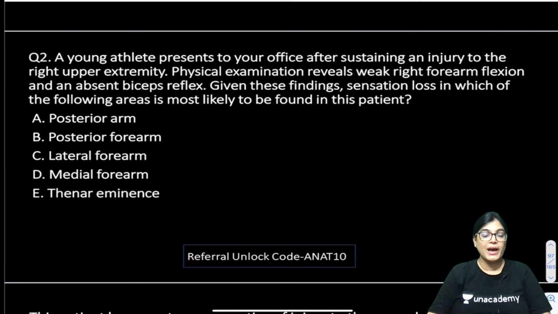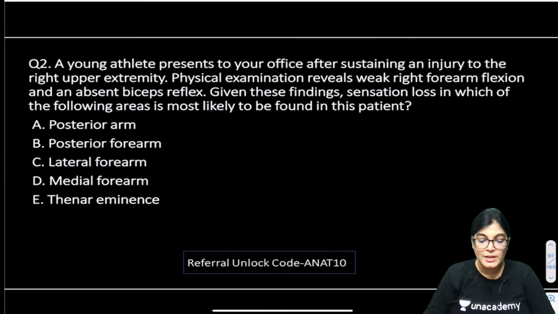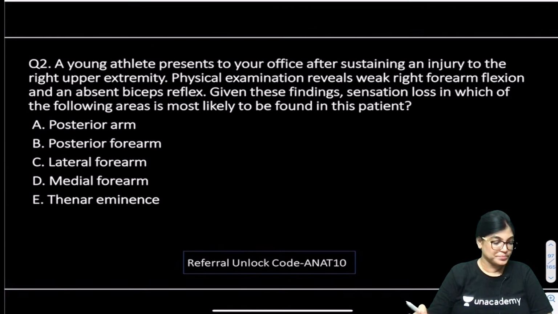So we have got 5 options. Please mark the correct answer, whether it is posterior arm, posterior forearm, lateral forearm, medial forearm or thenar eminence. 5 options are there, my dear friends. So just mark the correct answer. Your time starts now. I will give you 30 seconds and then I will mark the correct answer.